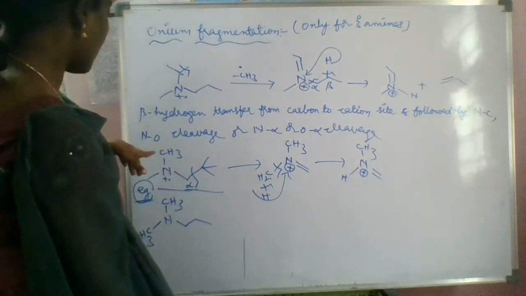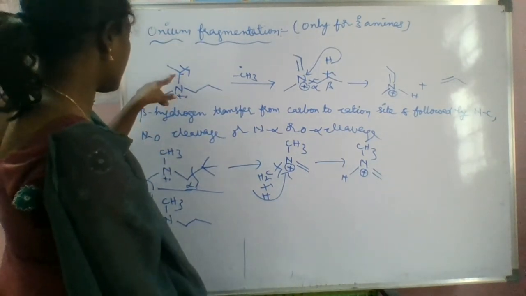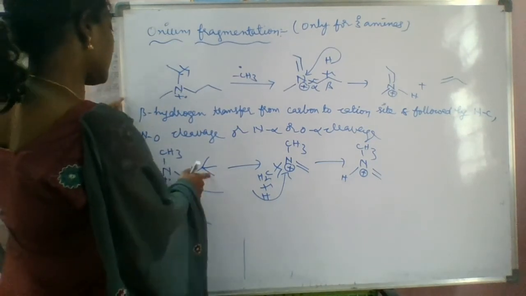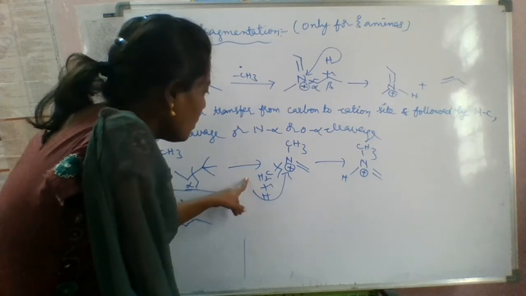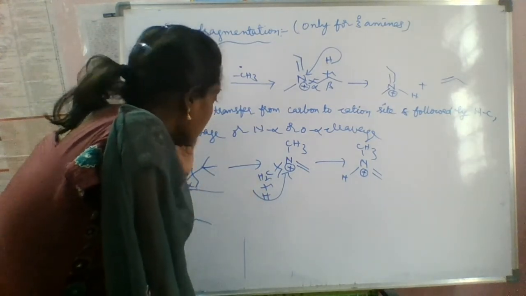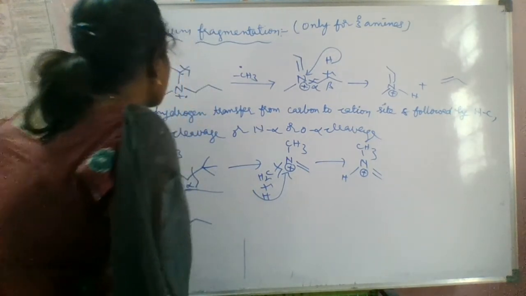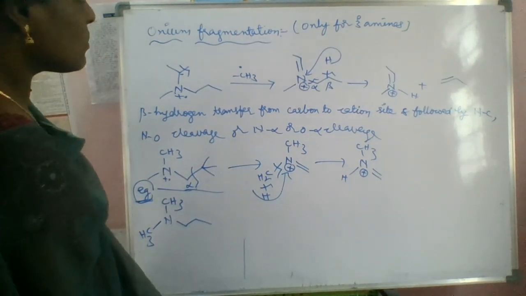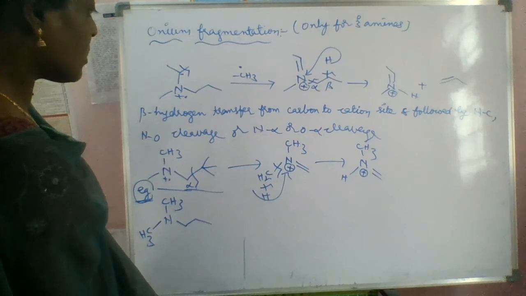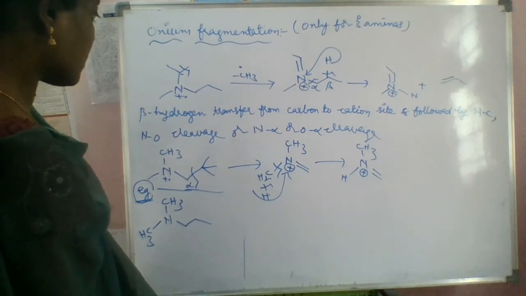Next, first we have to do the alpha cleavage. See here, this one, right? Next, what do we have to do? Transfer the beta hydrogen.